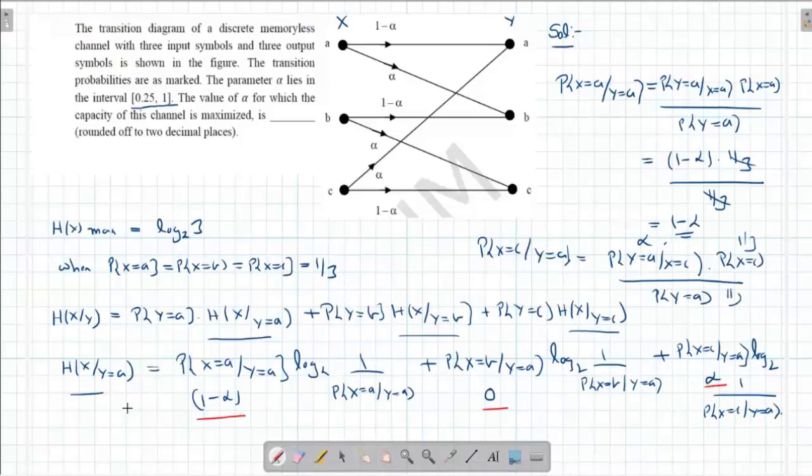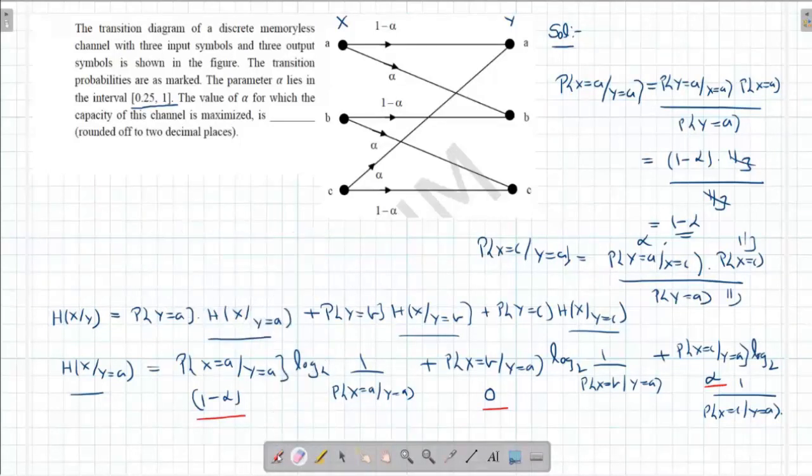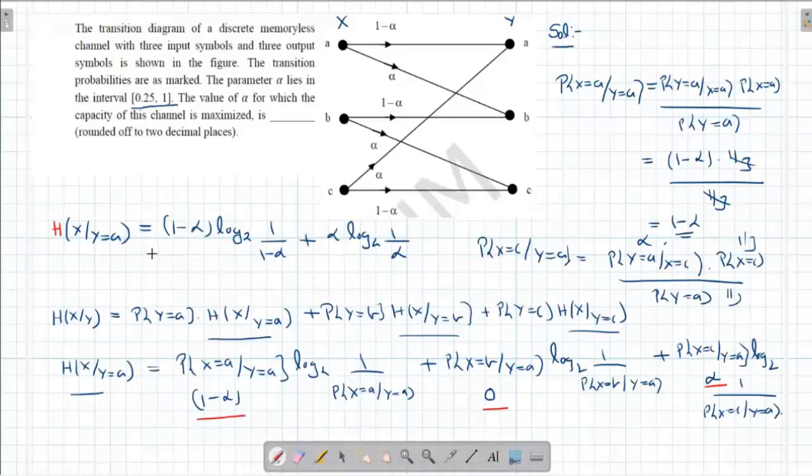So I have H(X given Y). I can write this as H(X given Y equal to A) is going to be (1 minus alpha) log 2 of 1 upon (1 minus alpha), plus alpha log 2 of 1 upon alpha. Okay, so if you see this, when is this going to become 0? This is going to become 0 if alpha equal to 0 or alpha equal to 1. So if alpha equal to 1, this whole term is going to become 0.